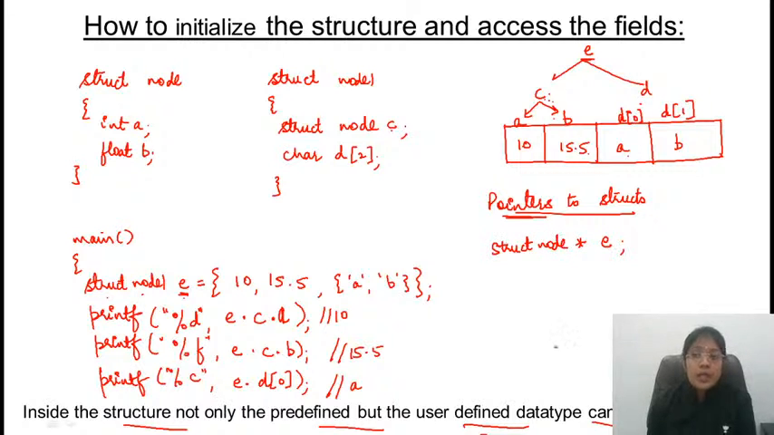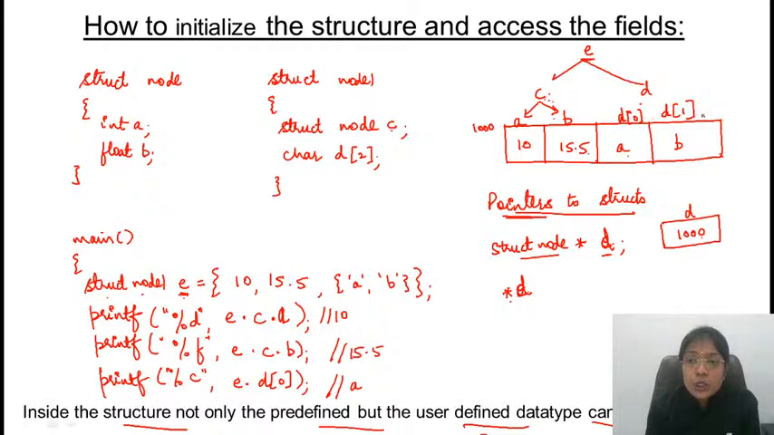Struct node. If this E is holding the address of some structure, and I want to access the value, how will you access the value? Value at E. E will be holding the address, or let me call this D. Let's assume that this is 1000. Inside D, I am storing the address of E, and that address is 1000. So this will be the value inside D, the value at 1000.